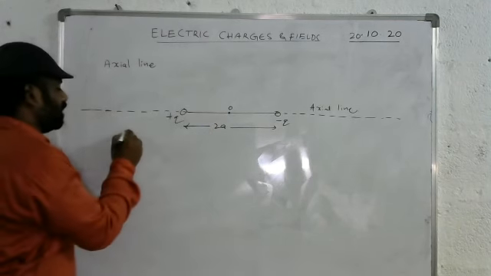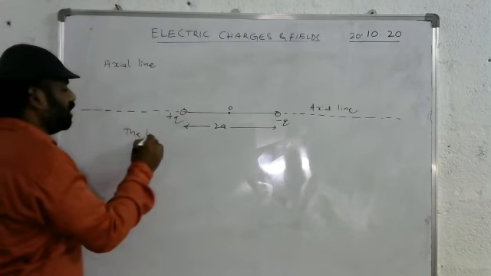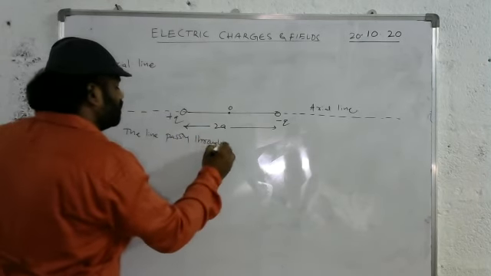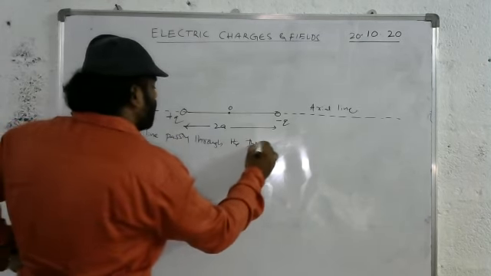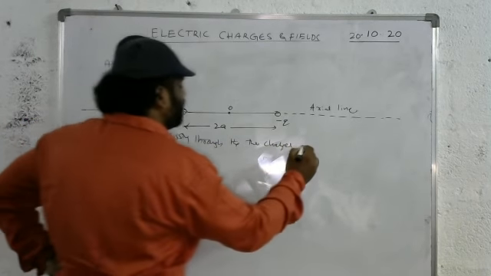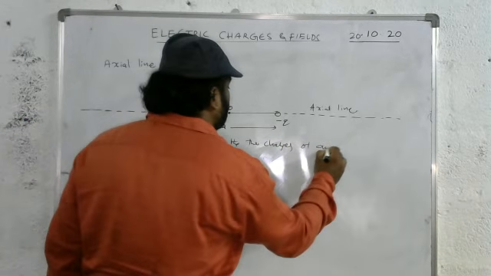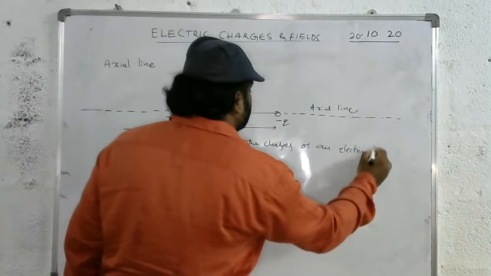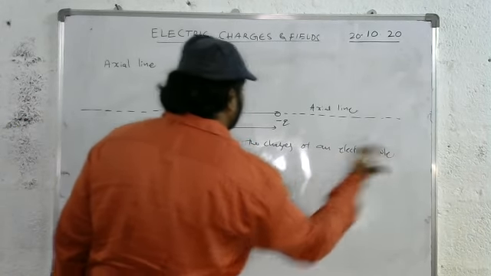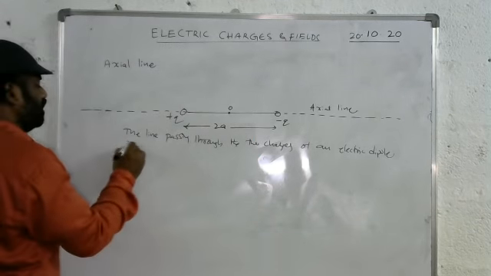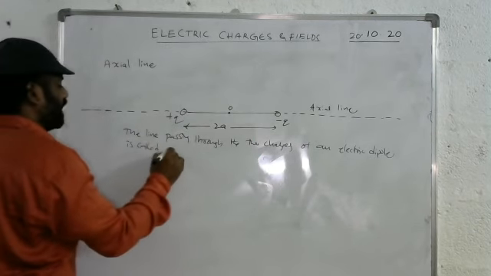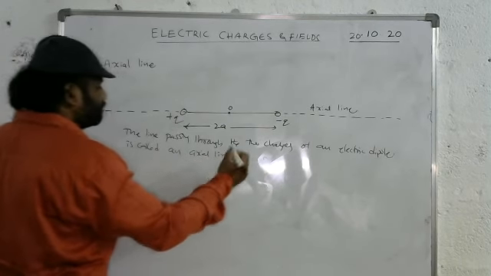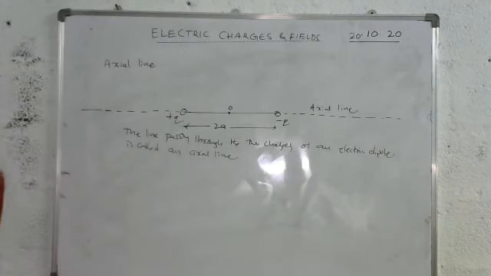What is an axial line? The line passing through the two charges of an electric dipole is called an axial line. This is an axial line.